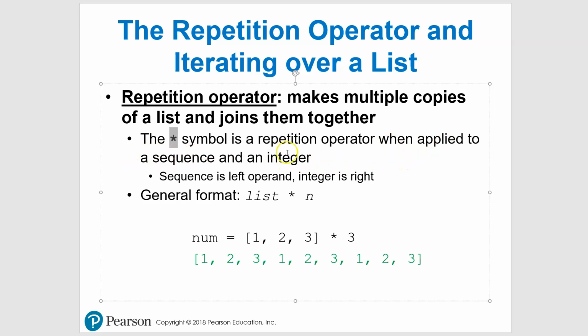And so what we do when this is applied to this piece, a sequence and an integer. So our sequence is our left operand here, integer is the right. So we say list, and this looks like times, right? So repetition operator, and then we have in here. So here we go. We're saying num, which is going to be our list name, is this times 3 really. So you can see what it does. So 1, 2, 3, 1, 2, 3, 1, 2, 3, 1, 2, 3. Okay. So again, just another way, another tool for you to play with.